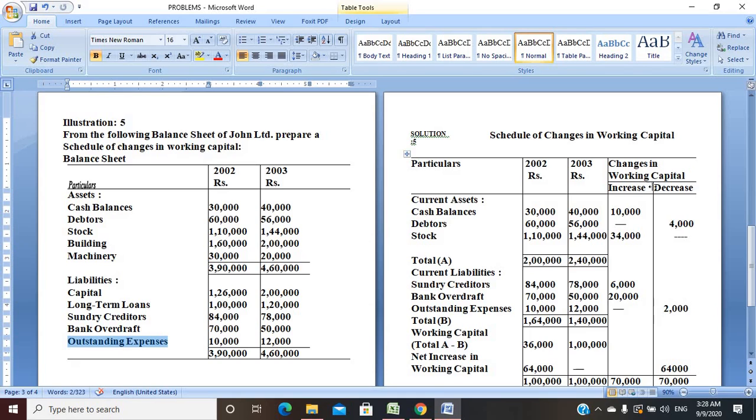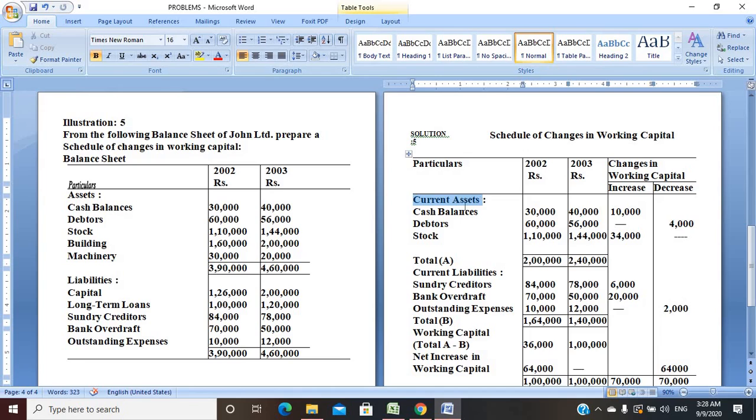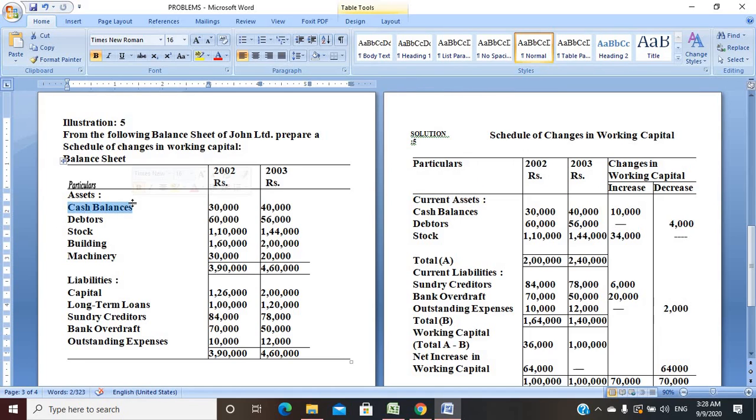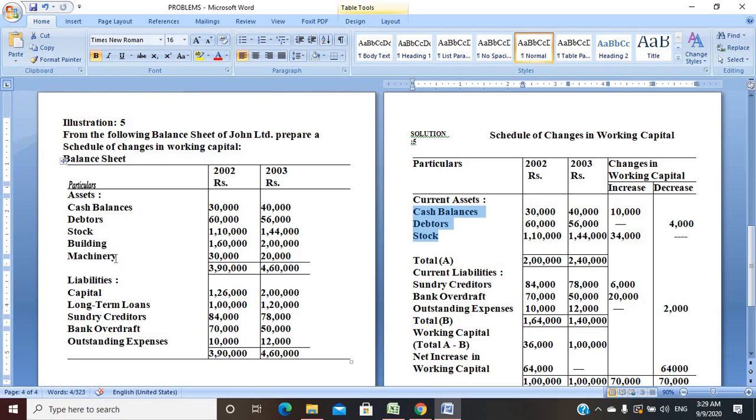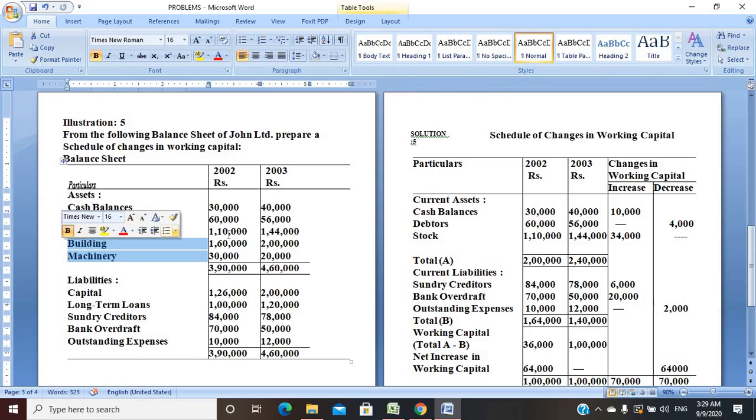Change in working capital: increasing and decreasing. Firstly, I mention the heading, that is the current assets column. I mention cash balance, which is a current asset. Automatically, cash is an example of current assets only. Debtors is an example of current assets. Stock is mentioned. So these three I found only in the current assets column. Why these three? Because building and machinery are fixed assets, so that's why I could not take them. So these three I take at the top.